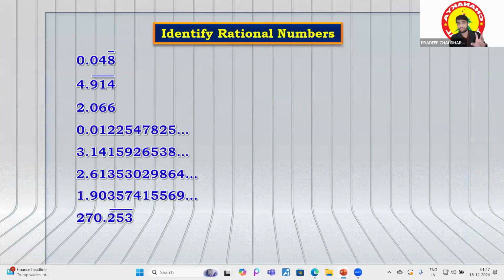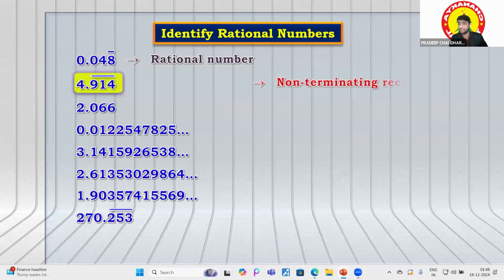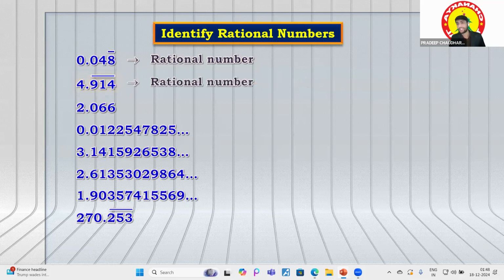Now let's find out which are rational numbers. See the first, 0.04 and then 8 with a bar over it. This is non-terminating but repeating itself, because the 8 is repeating. The bar over the 8 represents that the 8 is repeating itself. So that's why it is a rational number. See this 4.914, where 914 is repeating itself. So it is non-terminating and repeating, and this is also called a rational number.